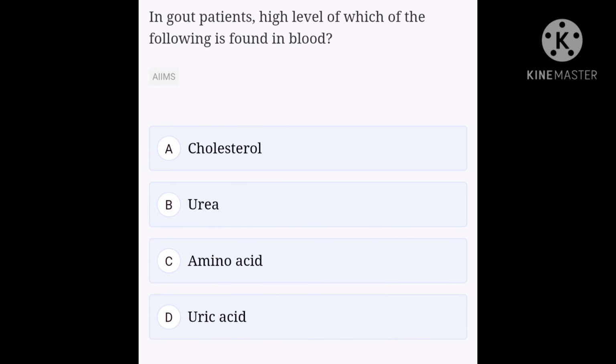Okay, next one. In gout patients, high level of which of the following is found in blood? Option A, cholesterol, option B, urea, option C, amino acid, option D, uric acid. Gout is a hereditary metabolic disease in the form of acute arthritis. It is marked by inflammation of the joints. In gout patients, excessive uric acid in blood and urates of sodium in and around the joints are present. Hence option D, uric acid is the right answer.